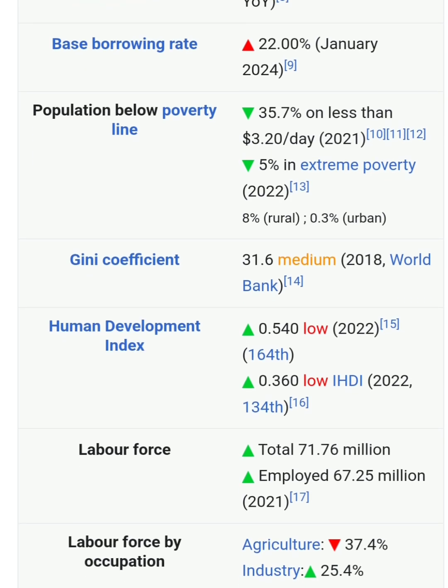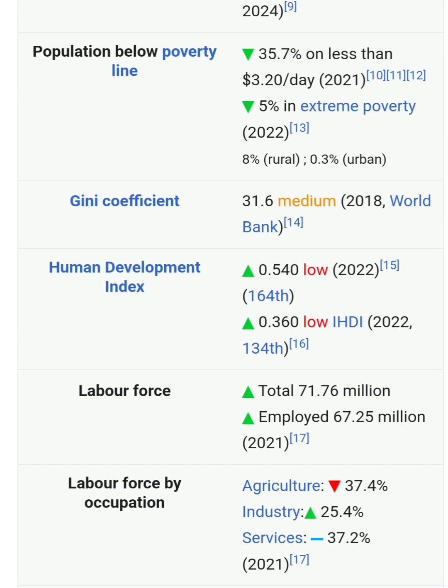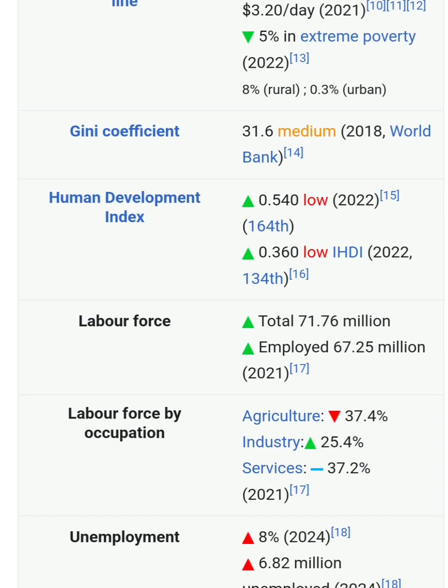Population below poverty is 35%, on less than $3.2 a day. In Pakistan, 35% of the population is earning less than $3.2 in a day. This data is from 2021. 5% of the population is in extreme poverty. Gini coefficient is 31, which is medium. Gini coefficient means the difference between the very poor and very rich.